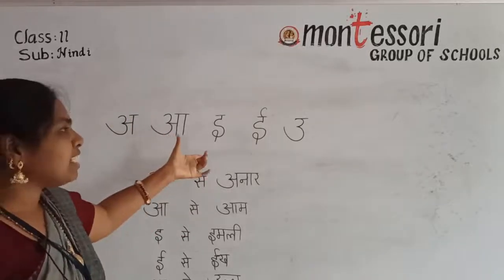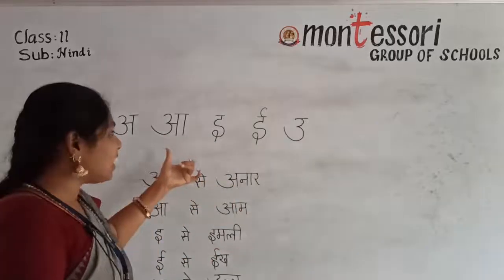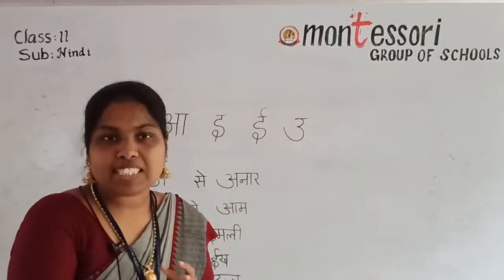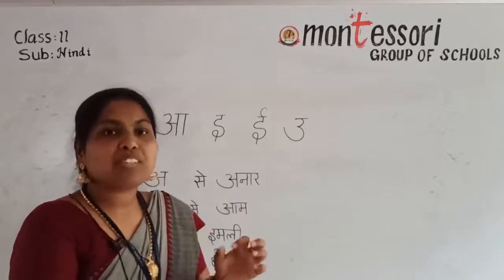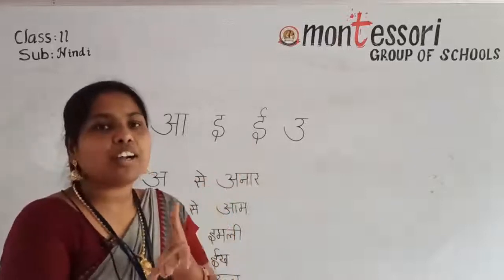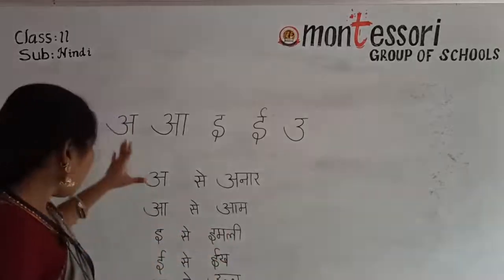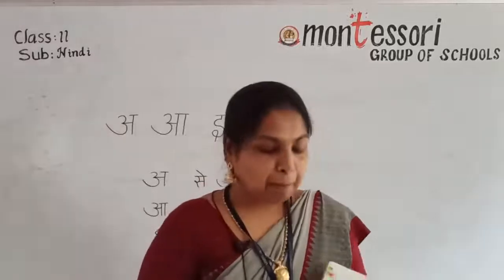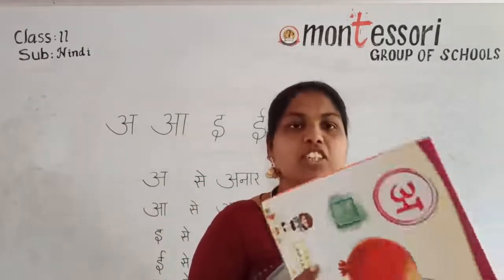Understand how many seconds you have to pronounce each letter, and what the long and short vowels are that I explained. Okay, if we complete all vowels, then only I will explain how many long and short vowels there are. After completing all letters from A to AHA, then I will explain to you. Okay, children? Up to that time, you must learn all these letters properly. You have to practice all that in your rough book.